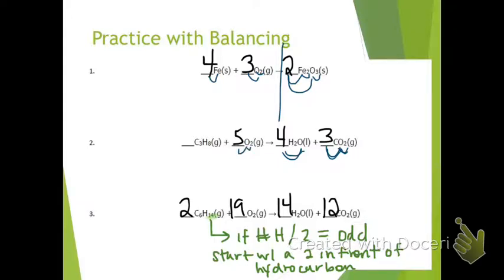On number 3, if you started with C, H, and then O, you might have found your O's didn't work out. To remedy that, we would need to start with that 2 in front of our hydrocarbon. You can also evaluate a combustion reaction to see if you'll need that 2 in front before you start. If you take that number of hydrogens divided by 2 and you get an odd number, we can just go ahead and start with a 2 in front of our hydrocarbon, and that'll make things a little bit easier. Again, don't forget to be counting both sets of oxygen over there to balance those guys.